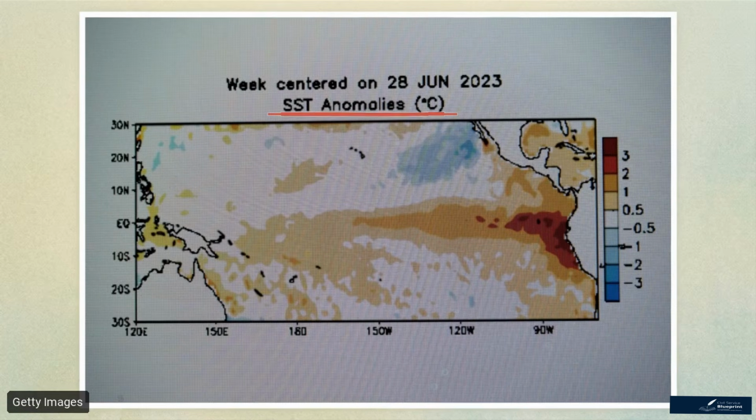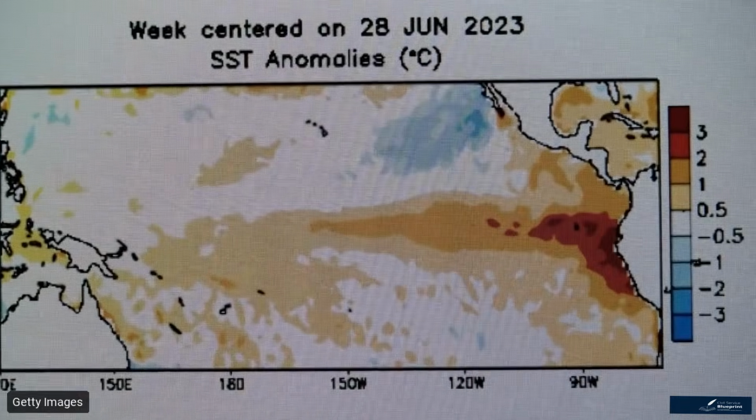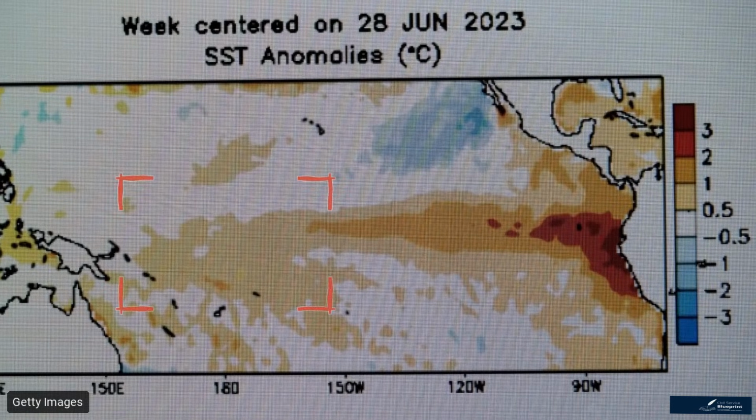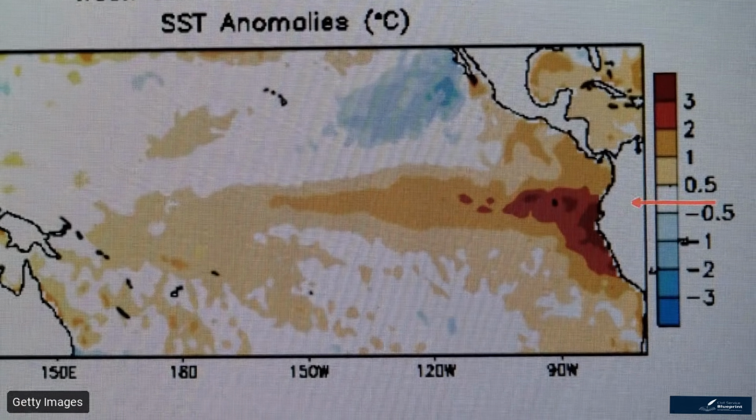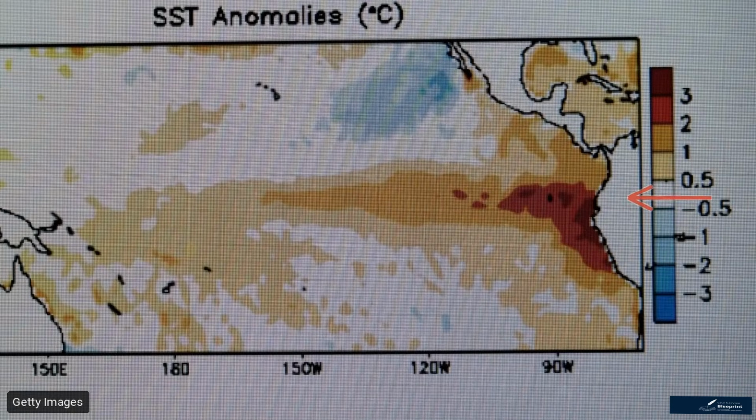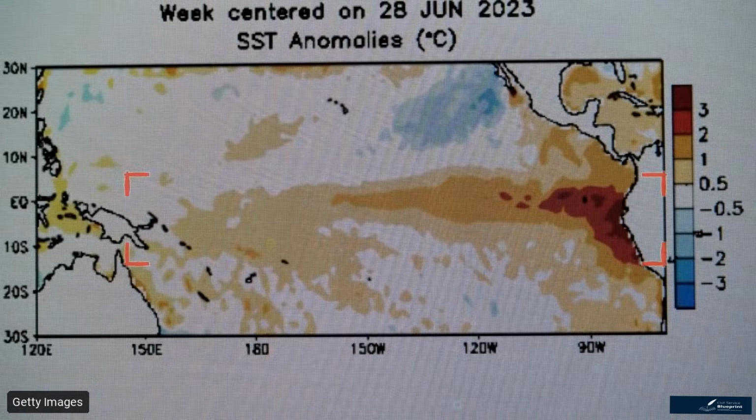The physical process begins with a weakening of the equatorial trade winds. As the trade winds weaken, warm water that is normally pushed west is allowed to spread toward the central and eastern Pacific. This is visible in the deep red anomalies pooling off the coast of the Americas. This warming trend is currently expanding across large parts of both the Pacific and Indian Oceans, showing a clear intensification.